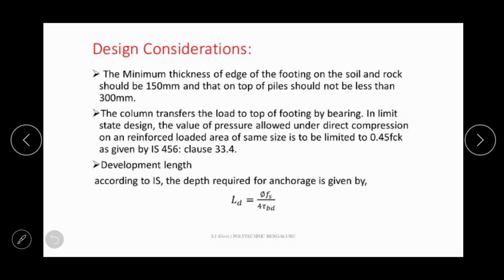And some design considerations should be remembered about the thickness of the footing, and the minimum thickness should be 150 mm, and for piles it should be 300 mm. And about the development length, it will be calculated by the formula, that is Ld is equal to phi sigma s divided by 4 tau bd.